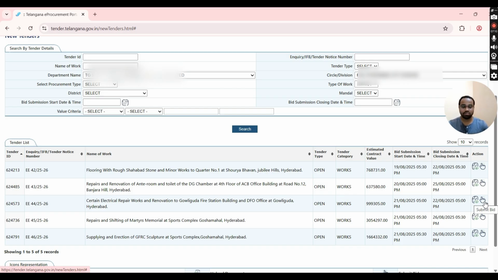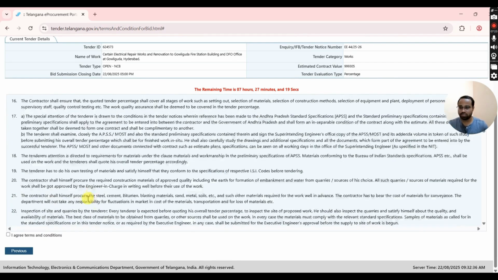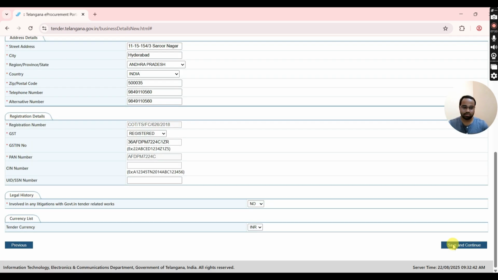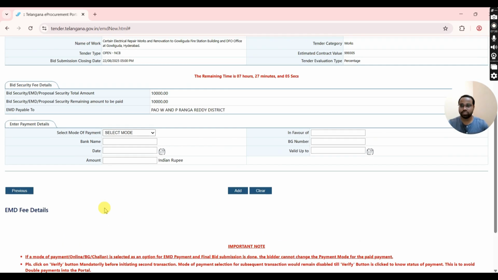In order to explain the tender process, I'm going to select one of these 5 tenders. Okay, I'm selecting this tender and click on Submit Bid option. You will be redirected to Basic Terms and Conditions. Just tick checkbox and click on Continue. Then you will be redirected to Supply Registration Details. Just click on Save and Continue.